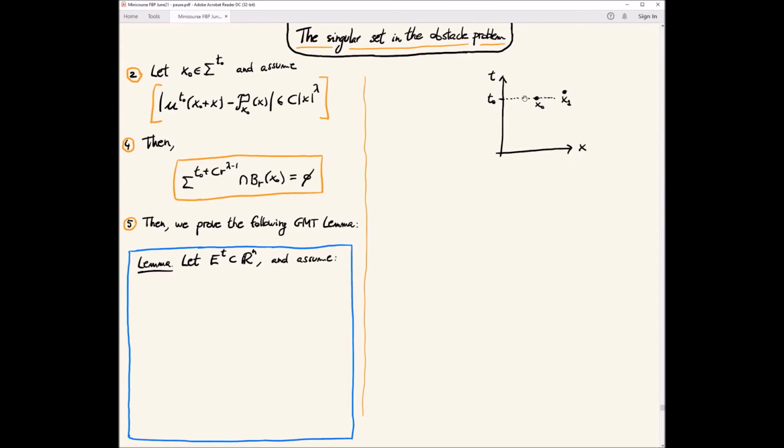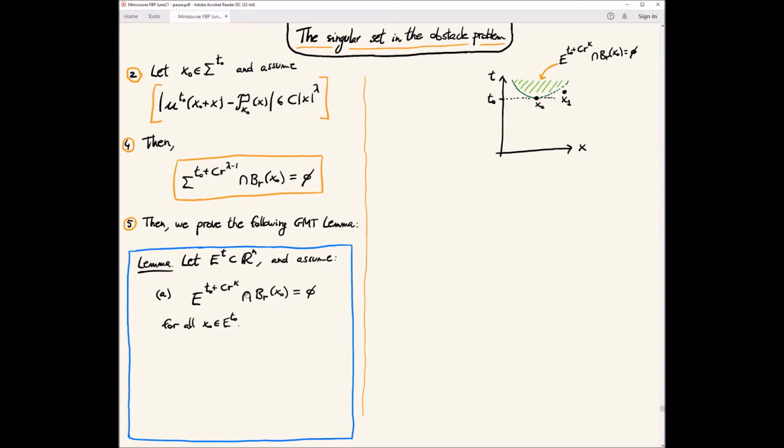And then x0, for example, belongs to this set with the parameter t0. x1 belongs to this set with the parameter t1. So for every t, we have a set. This is all I'm saying. And then let's say that we have this property for the sets, that if x0 belongs to the set for the t0, then this set adding constant times r to the kappa intersection with Br is empty. So this is exactly just writing the information we have. And this is the picture.